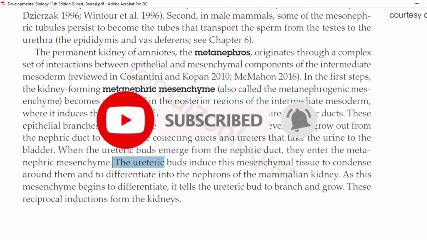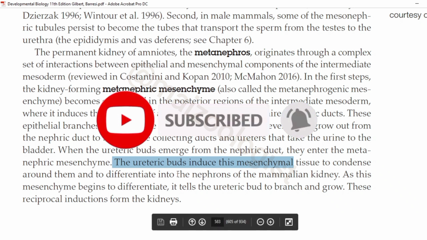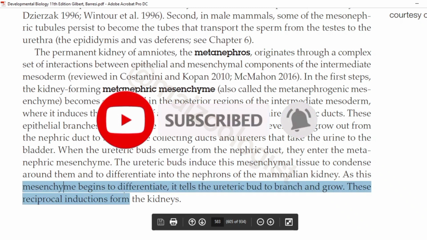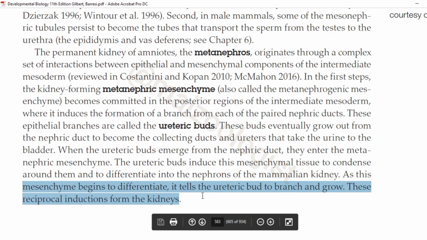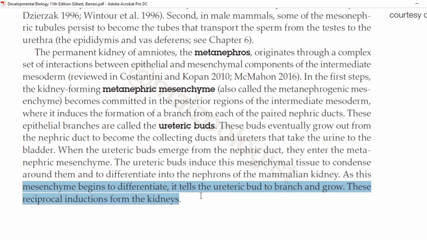The ureteric buds induce this mesenchymal tissue to condense around them and to differentiate into nephrons of mammalian kidneys. And as this mesenchyme begins to differentiate, it tells the ureteric buds to branch and grow. And these reciprocal inductions form the kidneys in mammals.